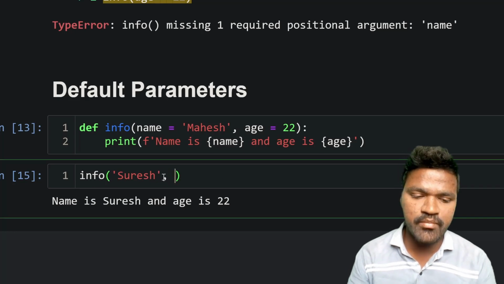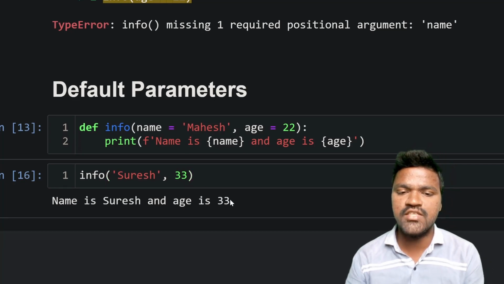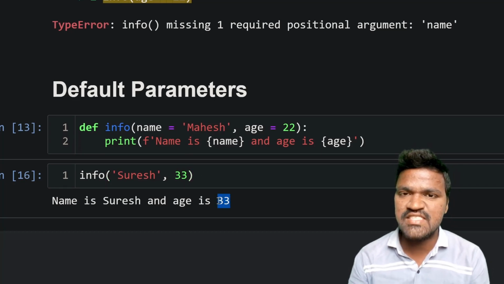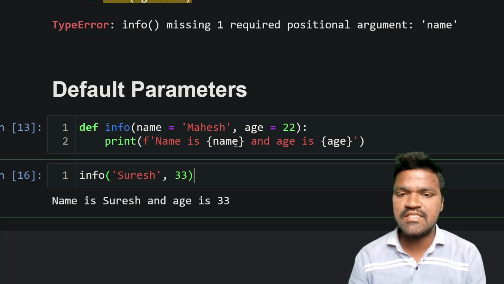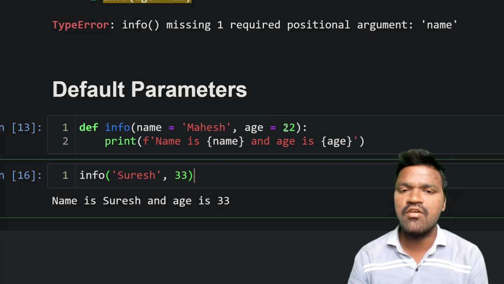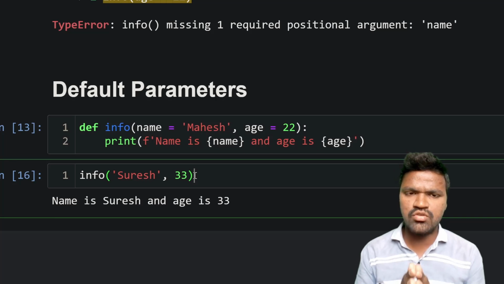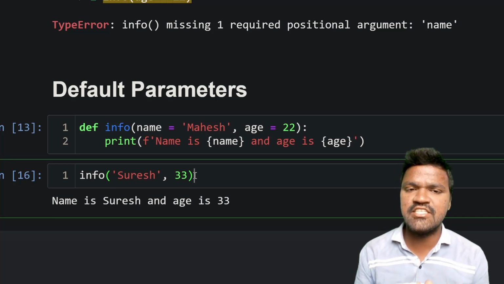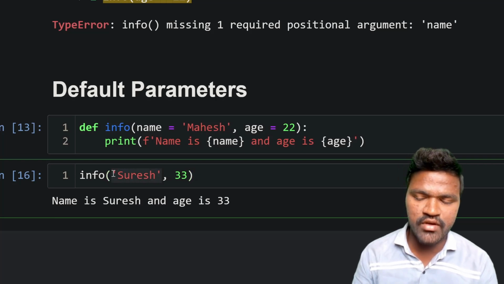Let's say if I mention 33 here, and if I execute this, this also got changed because we are passing some value whenever we are calling the function, right? Because of that reason, this existing default value will be overridden with the new value that we are passing. So I hope you can understand. So this is how we mention these default parameters.